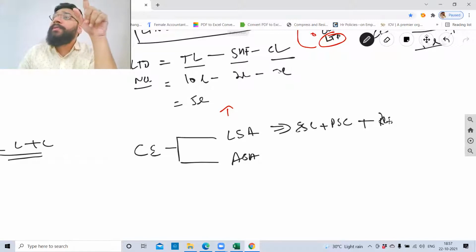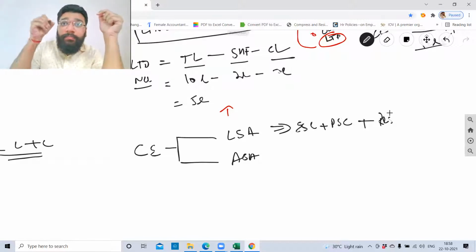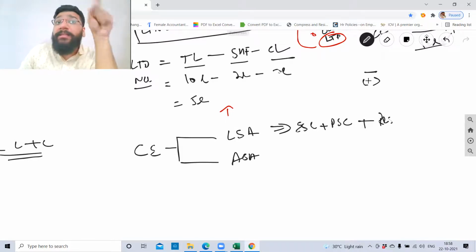Sometimes they'll not give you reserves and surplus. They'll give you loss or surplus in negative. Surplus in bracket they'll give you. So bracket indicates it is a loss. Guys, loss is represented either by minus or in brackets. So if you get surplus in bracket, it means it is loss.